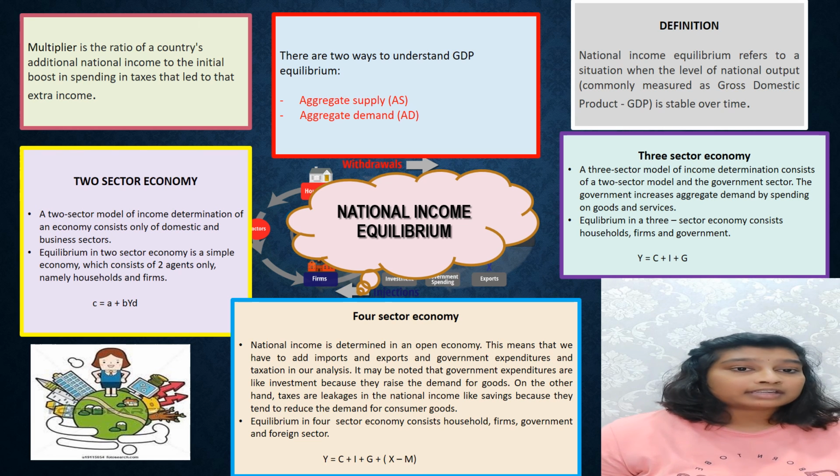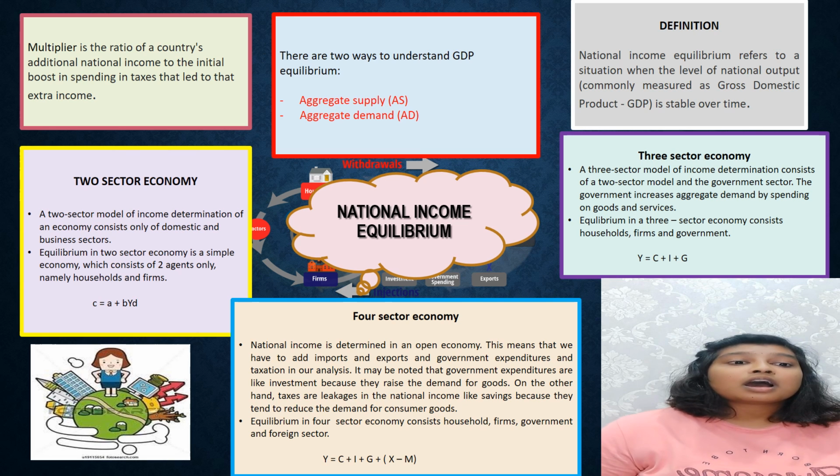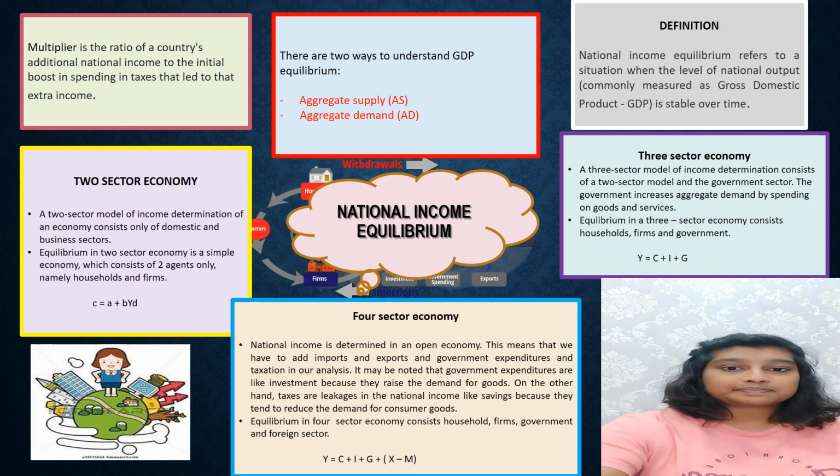On the other hand, taxes are a leakage in the national income, like savings, because they tend to reduce the demand for consumer goods. Equilibrium in a four-sector economy consists of households, firms, government and the foreign sector. The formula for the four-sector economy is Y = C + I + G + (X - M).